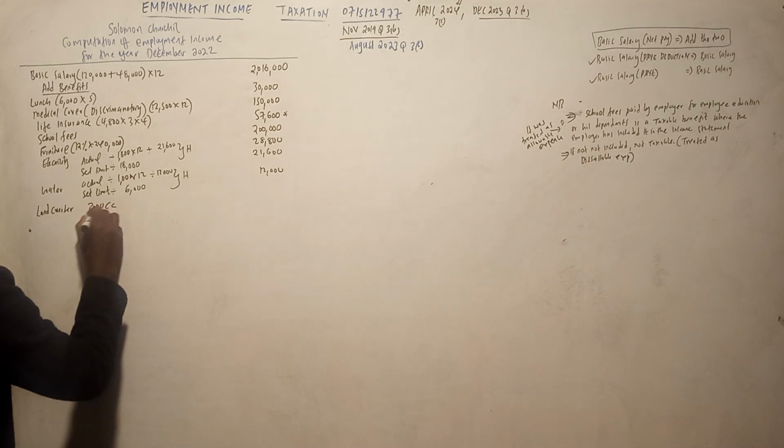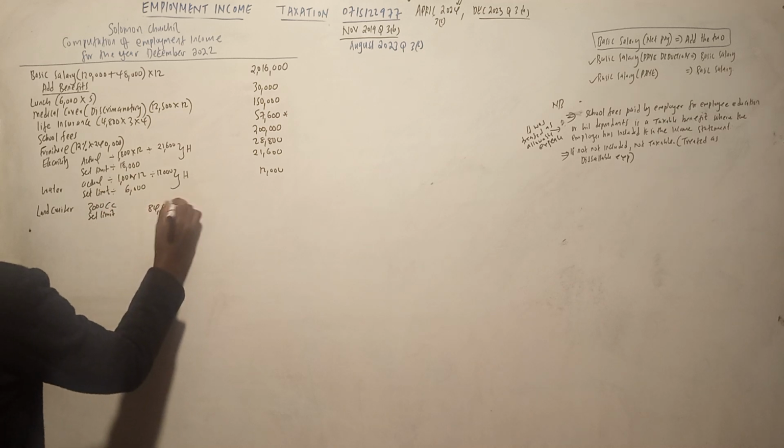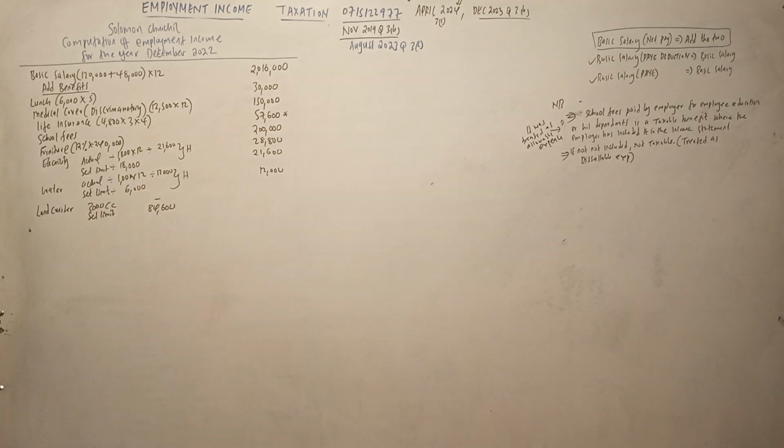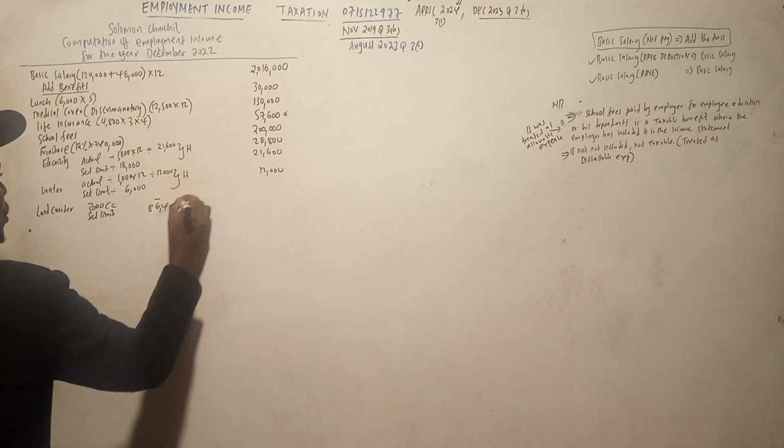So set limit 86,400. So you don't need to use the 3,000 cc. I don't know why they put 3,000 cc. But it should be 86,400, which is there above for the commissioner.